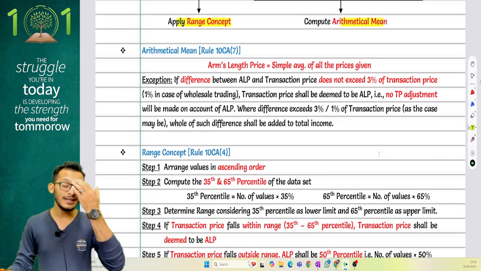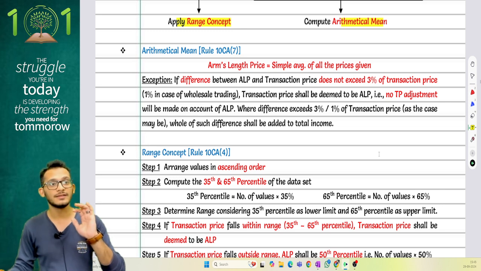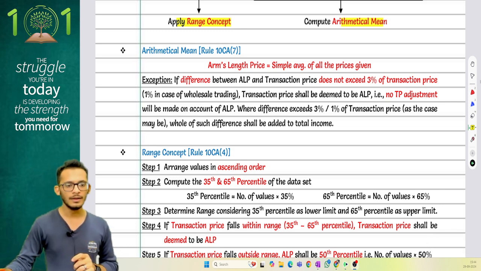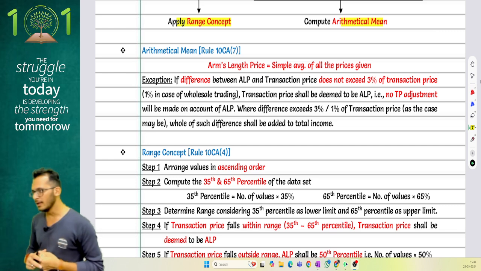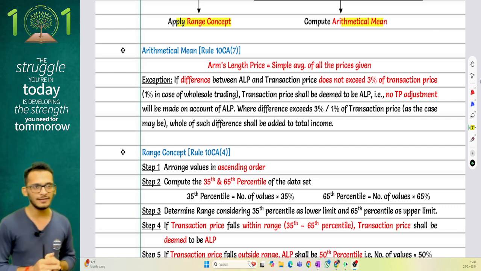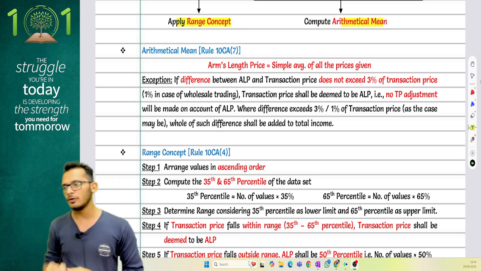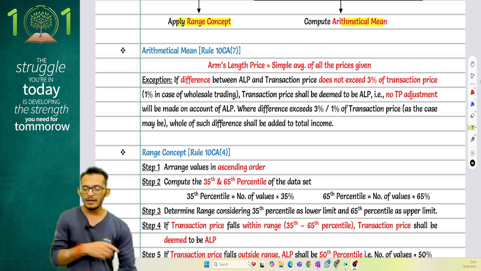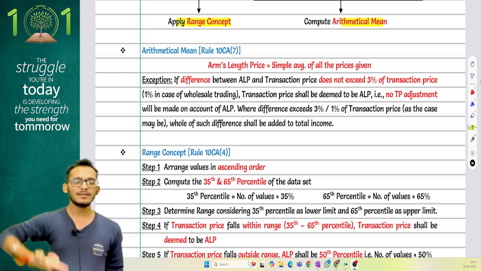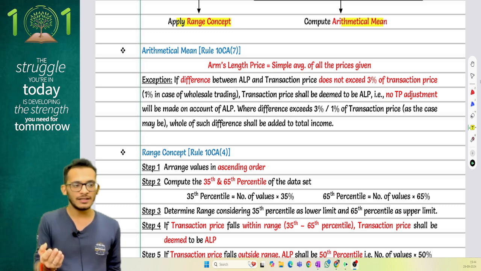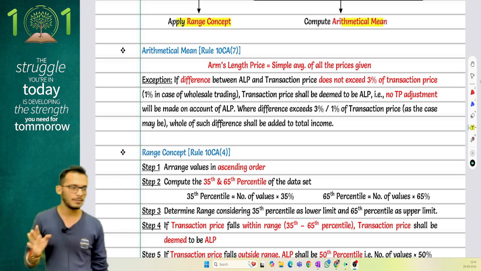Now what does arithmetical mean, people? Income tax is saying do one very simple thing. Take a simple average of all the prices. Yes, how do you look at arithmetic mean, people? I'm coming and saying do a simple average of all the prices which you have. At any point of time, if you want to find out whether the person is within arm's length or not, you take the price, get the simple average and tell me whether the transaction price is falling within 3% of the arm's length price.